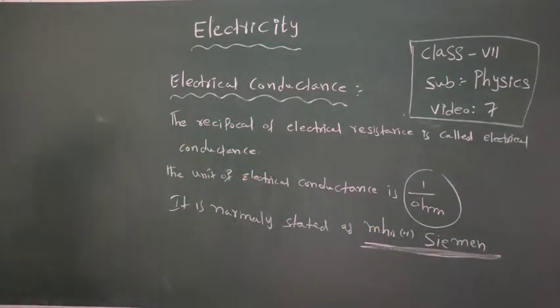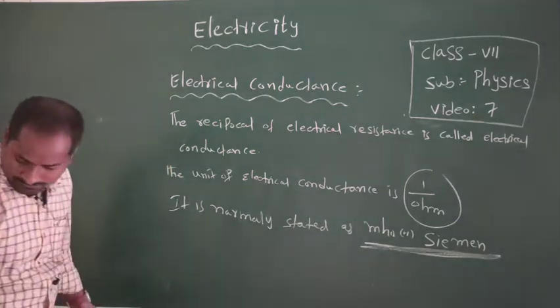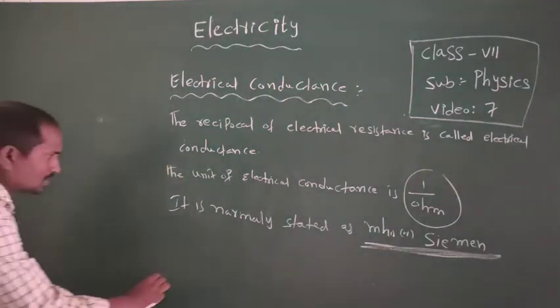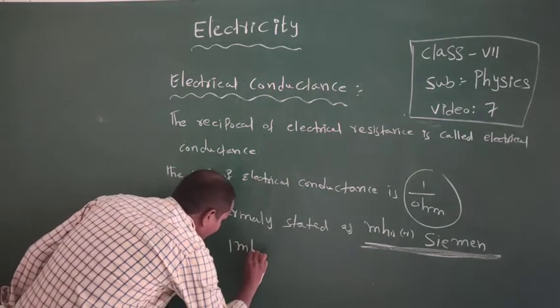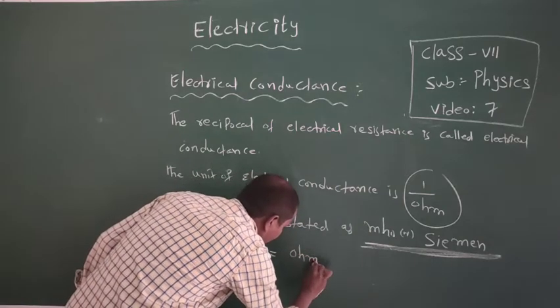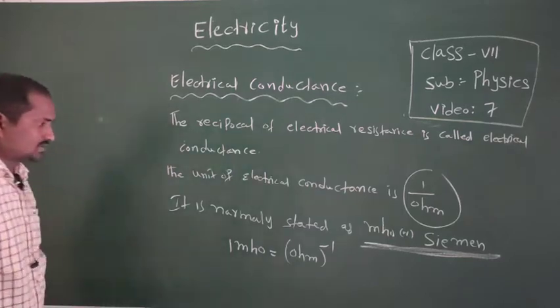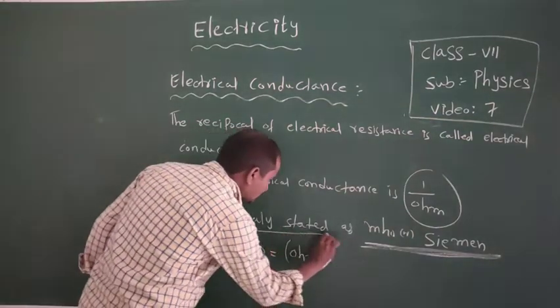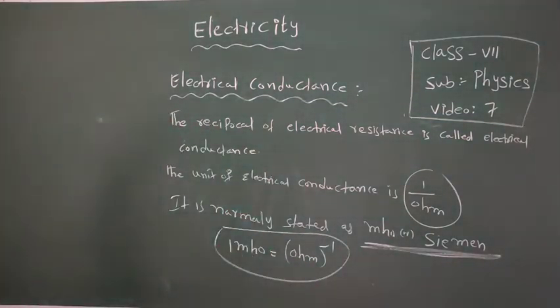One mho equals ohm inverse. It is the unit for electrical conductance.